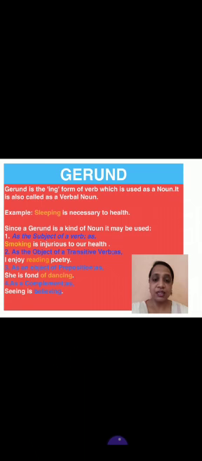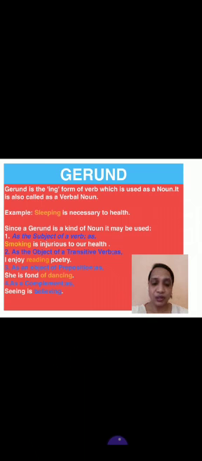Gerund is partially a noun and partially a verb. That's why it is also called a verbal noun. Remember, now see the example. Sleeping is necessary to health. Sleeping, it's a gerund. Why is it a gerund? Because sleeping is made up of half part of verb and it is working like a noun. That's why it is partially noun and partially verb. That's why it is a gerund.